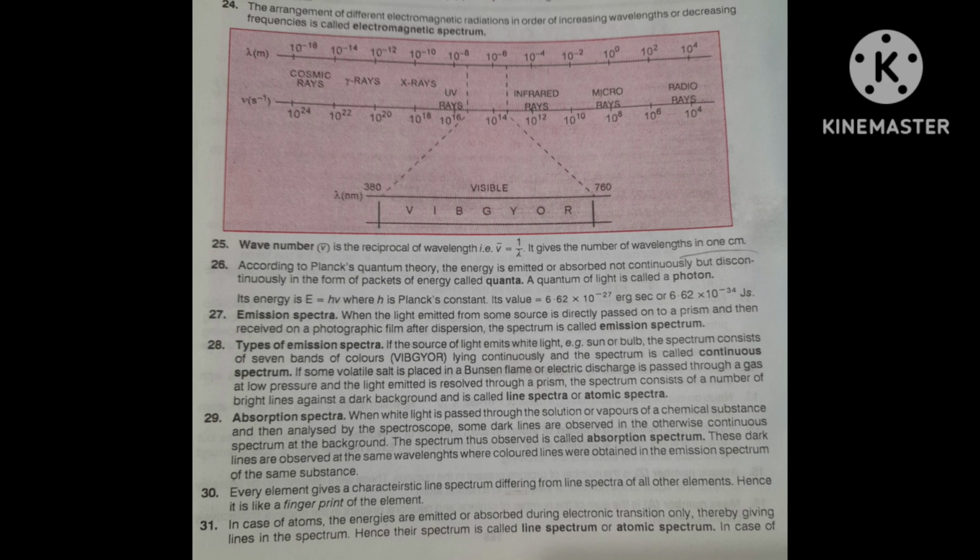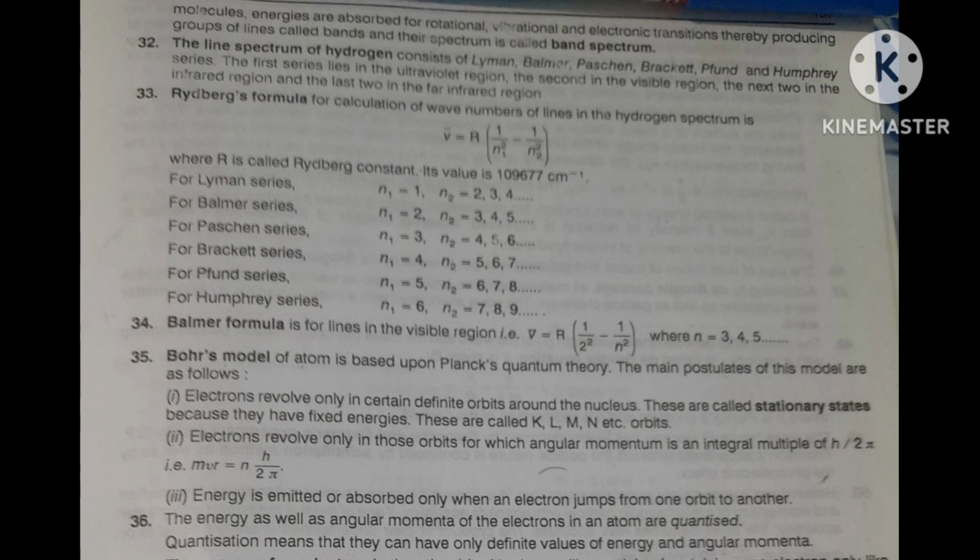Means you are passing the light coming from the gas through a prism. Then again you will get some spectrum. The spectrum consists of a number of bright lines against a dark background, and is called line spectra or atomic spectra.